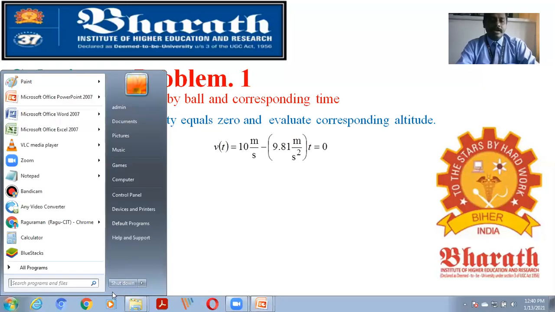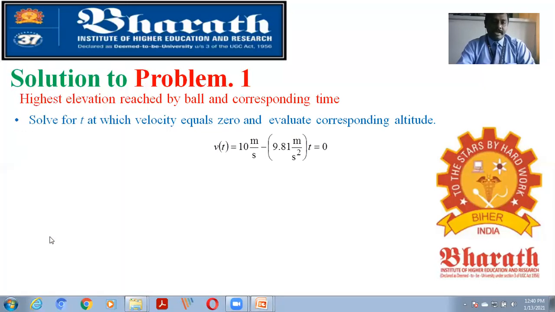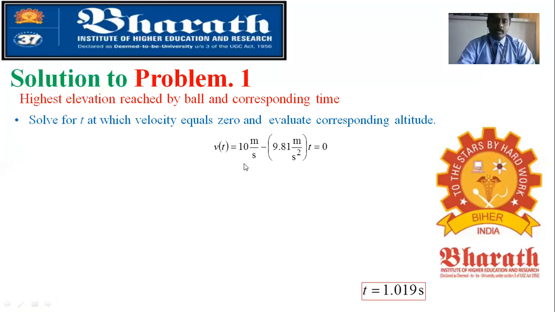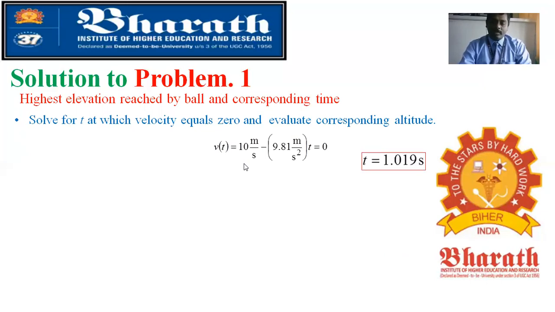You can use a calculator. You have 10 divided by 9.81, and you will get that value as 1.019. So the t value you have solved is 1.019 seconds. At 1.019 seconds, this ball will be reaching the highest elevation.